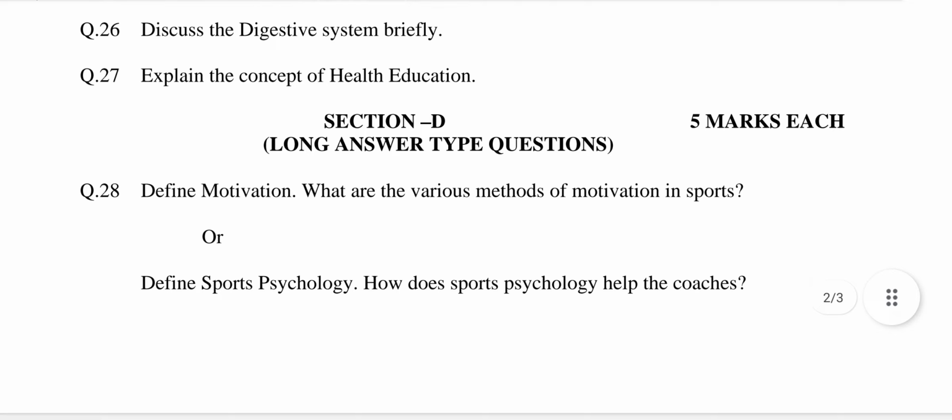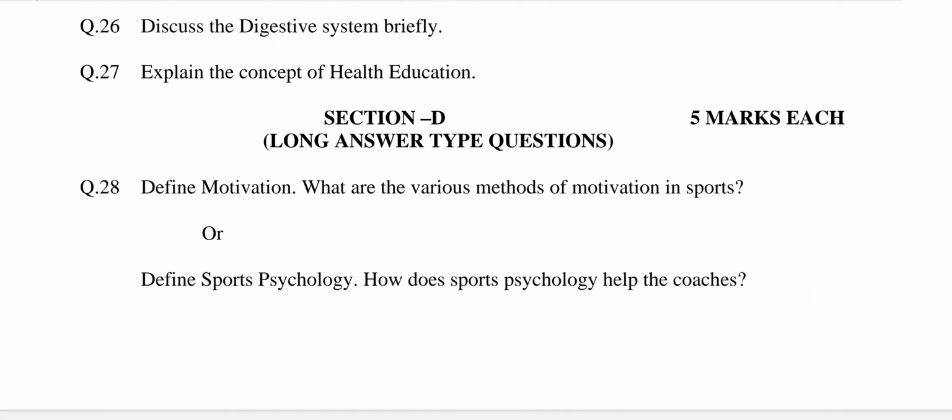Question number 26. Discuss the digestive system briefly. This question is related to chapter number 2, Physiological Aspects of Physical Education. The answer may be: the digestive system includes mouth, throat, esophagus, stomach, small and large intestines, rectum, and anus. It also includes the salivary glands, liver, gallbladder, and pancreas, which make digestive juices and enzymes that help the body digest food and liquids.